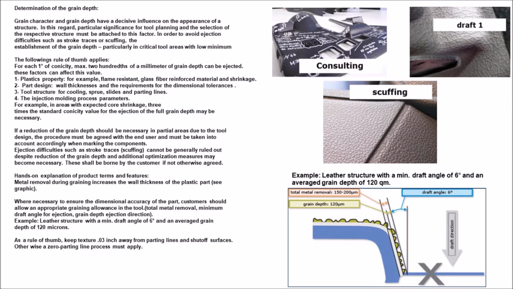The following rule of thumb applies. For each 1 degree of conicity, maximum 0.02 of a millimeter of grain depth can be ejected. These factors can affect this value.